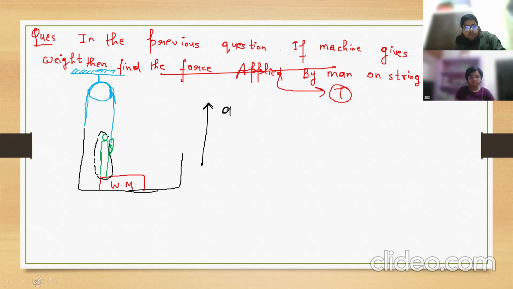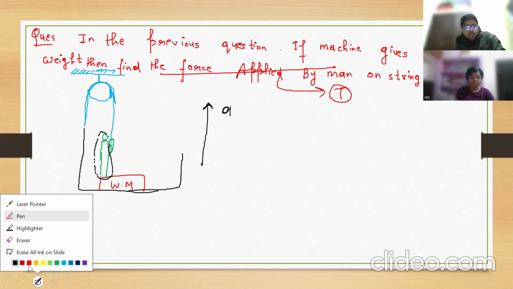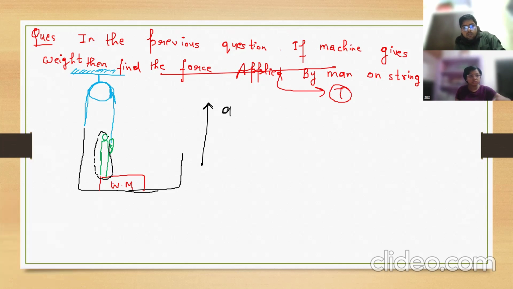Now, if you draw the free body diagram of this man again, then due to the weighing machine, what is the weight of this man? 60 kg. Due to the weighing machine, normal is up. Due to this, tension is there. Earlier case, T plus N minus 600 equals 0. But in this case, the entire system is going to move with an acceleration upward.